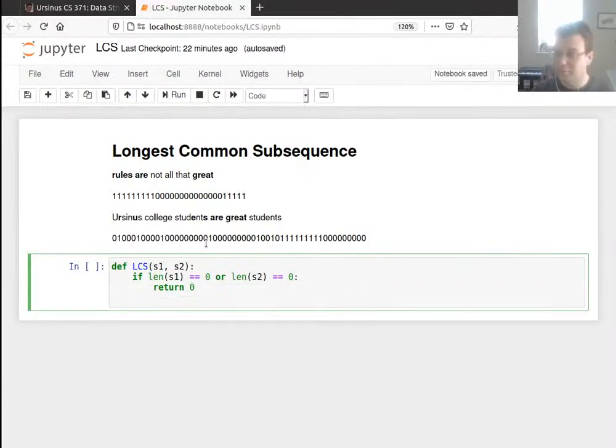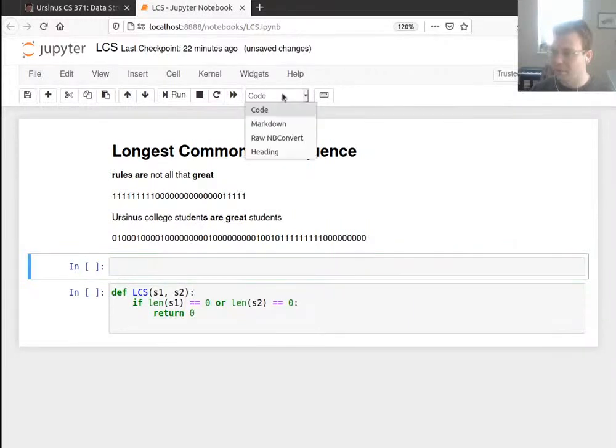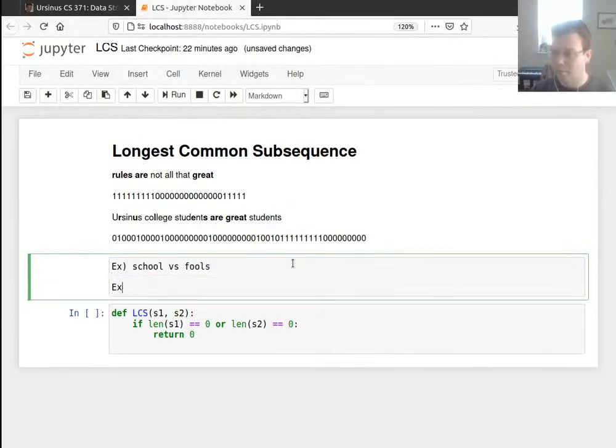But otherwise, let me work backwards. Let me show a couple of examples I was looking at in class. One of them was school versus fool, and the other one was phone versus phones. On the first one, school versus fool, the last characters do match, so I better include those in the subsequence.